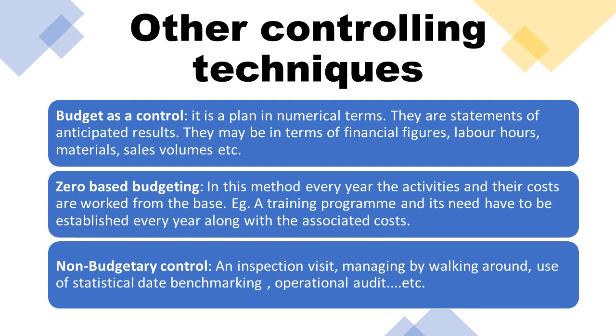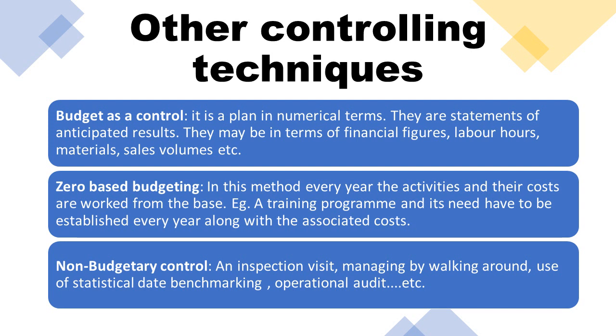What about the zero based budget, which is very important? Zero based budgeting is nothing but every year the activities and their costs are worked from the base. Every year we freshly erase whatever we did previously, start from the beginning, and do the budget again. Why is this? Because of continuous improvement and continuous correction. So it is very important. Zero based budget is nothing but every year the activities and their costs are worked from the beginning.